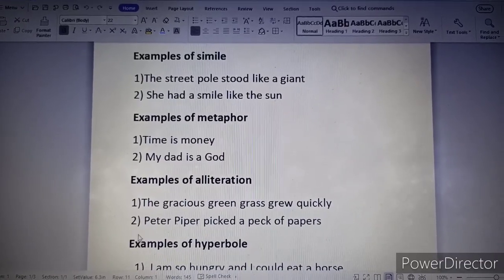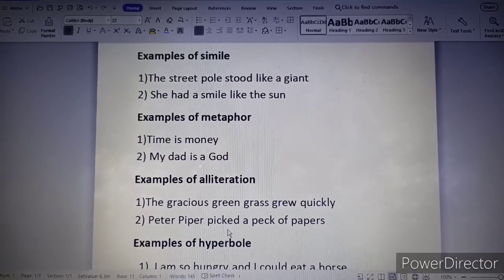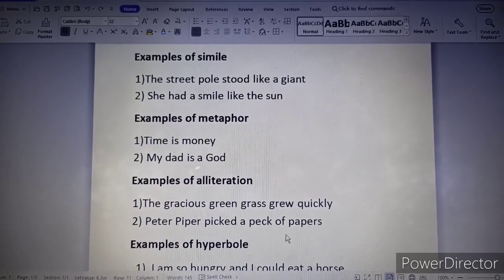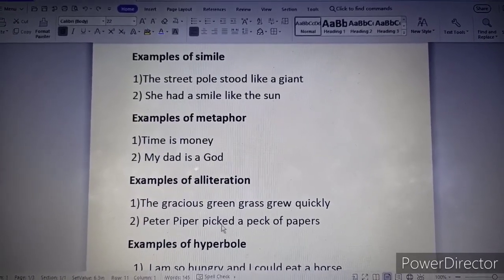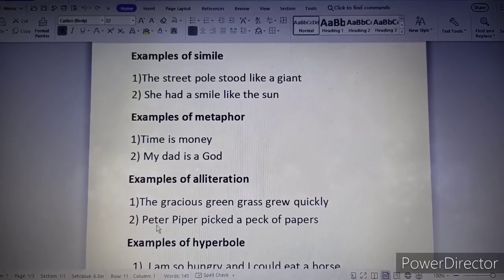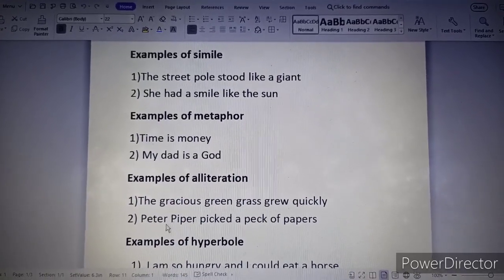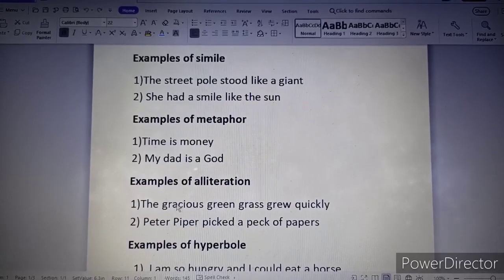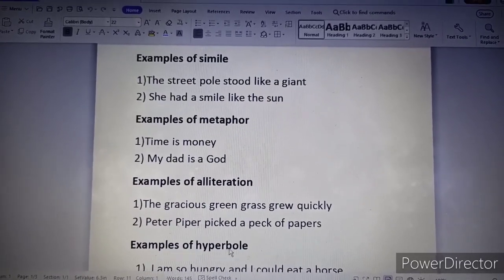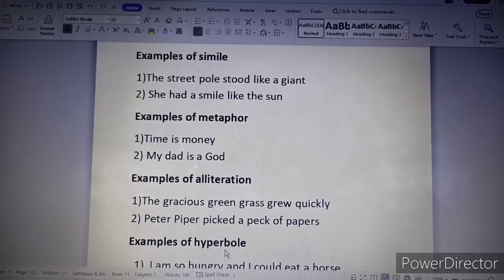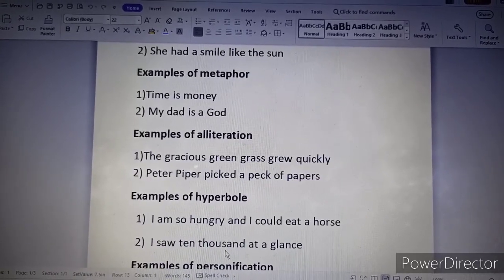The second one, Peter Piper picked a peck of papers. In all the words, the letter P is there, and this P is producing the same sound. Here G is producing the same sound. So this is alliteration. Now coming to hyperbole.